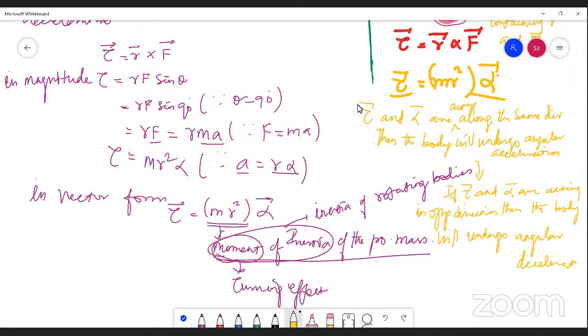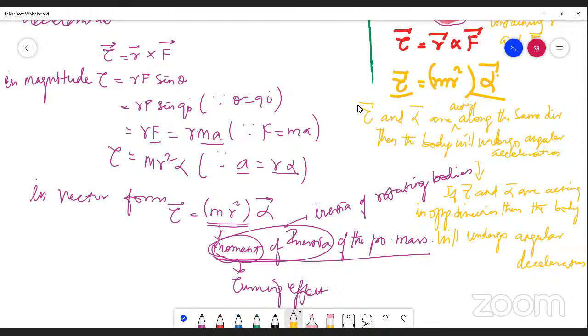Which means if tau vector and alpha vector are acting along the same direction, the rotation takes place further and further. It keeps on accelerating, so it will keep on rotating. If tau vector and alpha vector are acting in opposite directions, then the body will undergo angular deceleration. So the rotation gets slowed down. The rotation of the rigid body will get slowed down when tau vector and alpha vector are acting in the opposite directions.